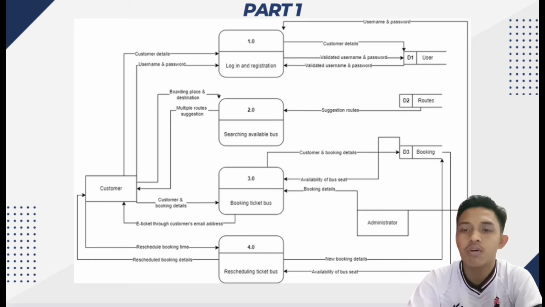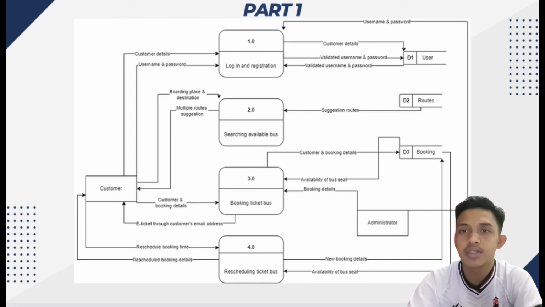It involves the system's unique username and password, which will be verified against the user data store. And then the username and password are verified in the login and register page, and then they will gain access to other processes, and they will go to the search page for searching available buses.